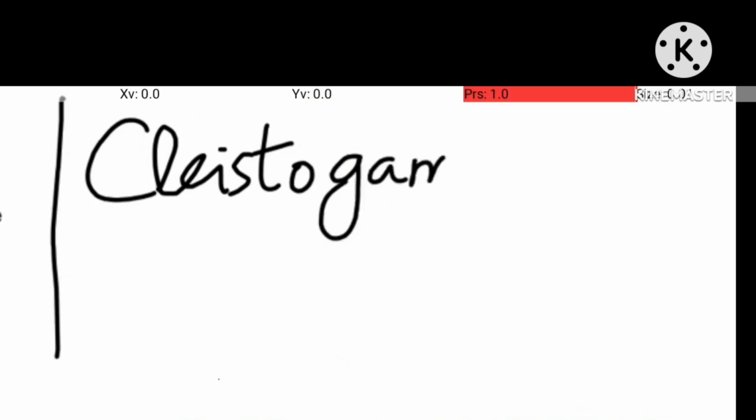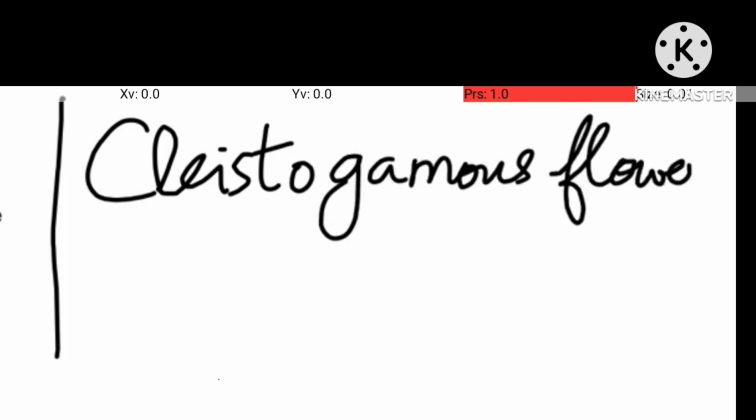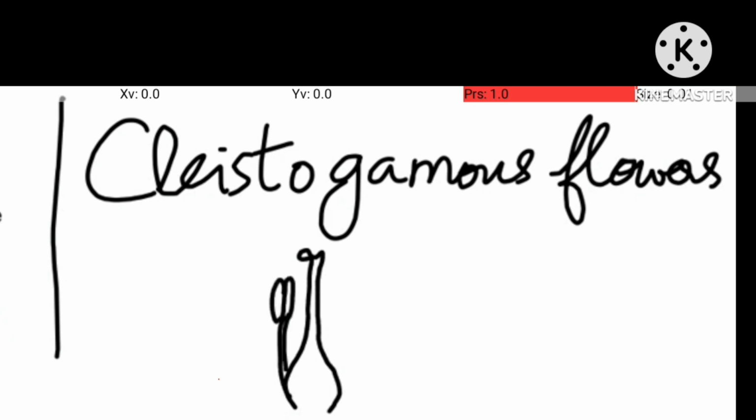What is chasmogamous? In contrast to this, there is one type of flower called cleistogamous flower. Cleistogamous flowers look like a bud, but they are not actually a bud. Now this is the pistil of the flower, suppose, and this is the stamen of the flower, suppose. The complete petals will close over this in such a way that it looks like a bud.